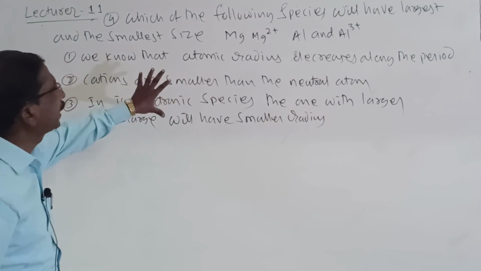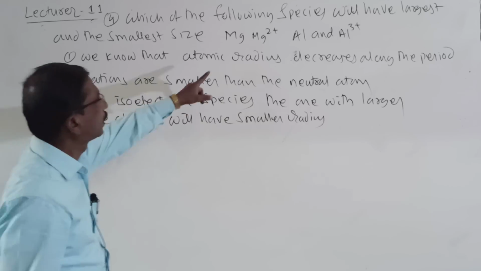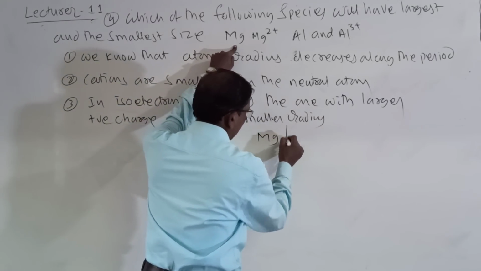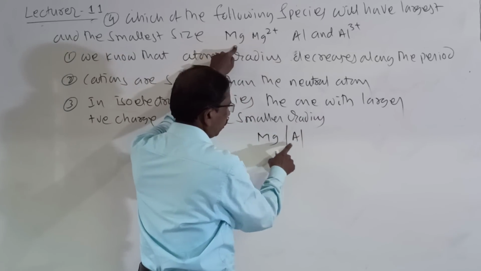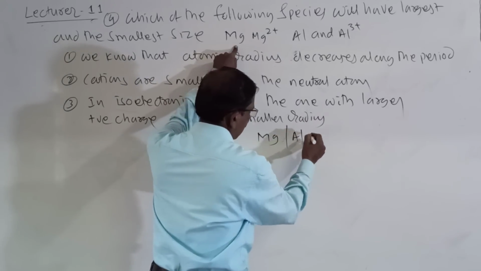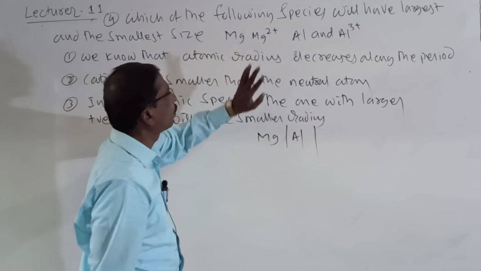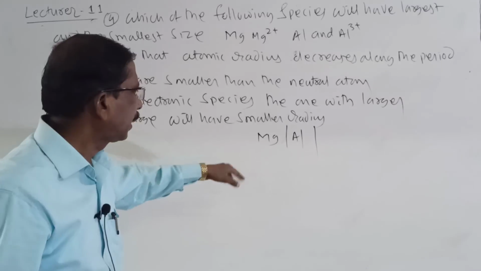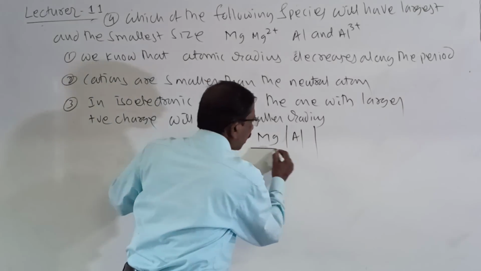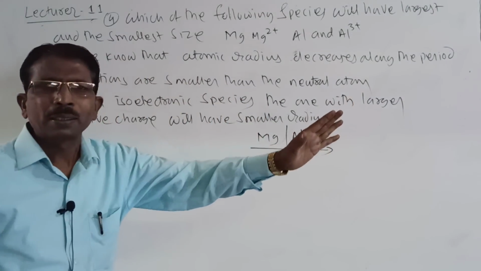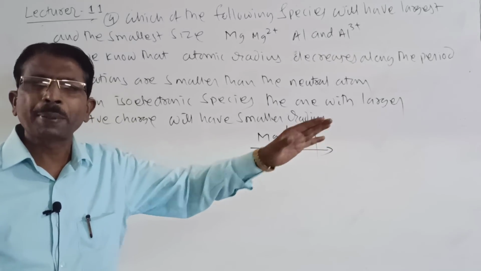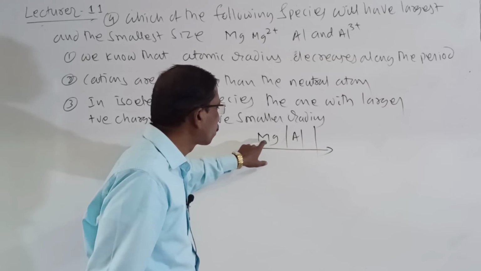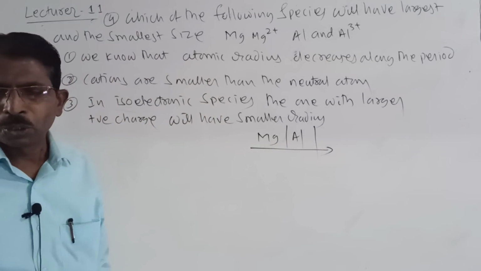Look here, by covering these 3 points, we know magnesium and then aluminum, atomic numbers 12 and 13, and after this we have Mg2 plus and Al3 plus. Across the period the atomic radius decreases. So what is the answer?